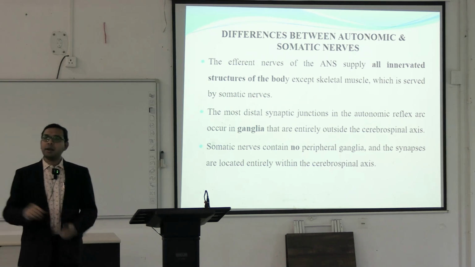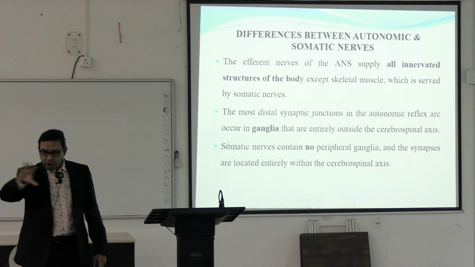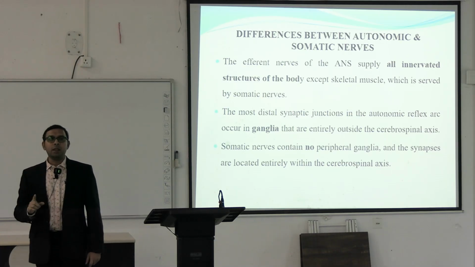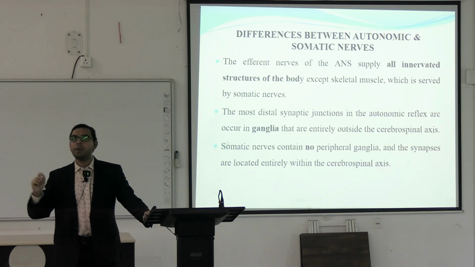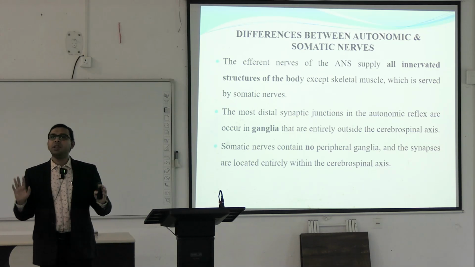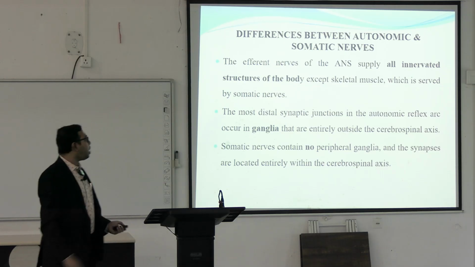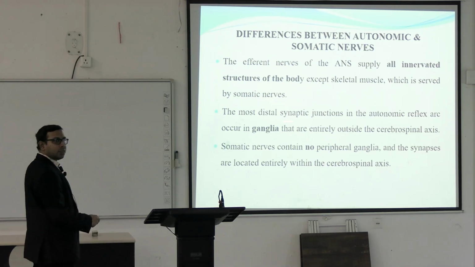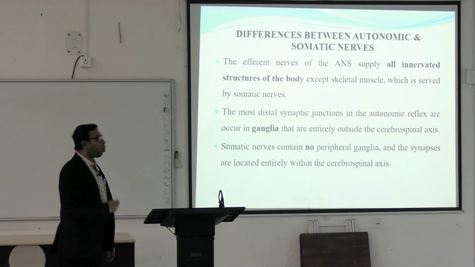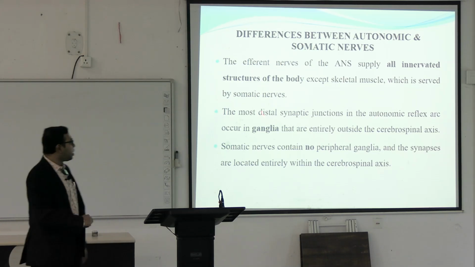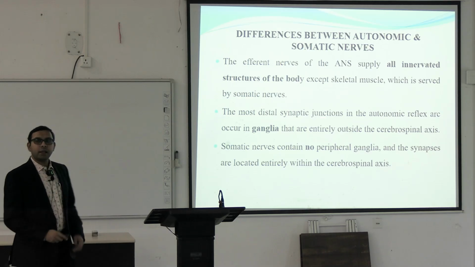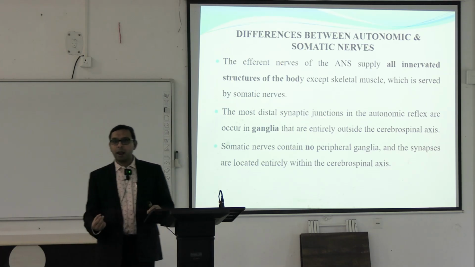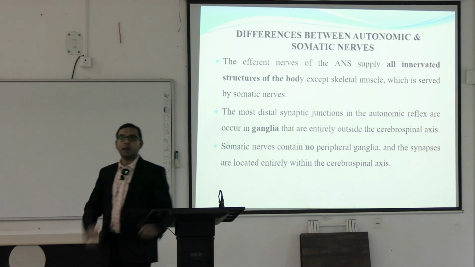Innervated structures are the different organs where the different nerves are innervated. Only the skeletal muscle is under our conscious control. This skeletal muscle is innervated by the somatic nerves, while all other visceral organs are innervated by different types of autonomic nerves. The most distal synaptic junctions in the autonomic reflex occur in ganglia. You know the ganglia, collections of neurons where the distal synaptic junctions mainly occur, and they happen entirely outside the cerebrospinal axis.